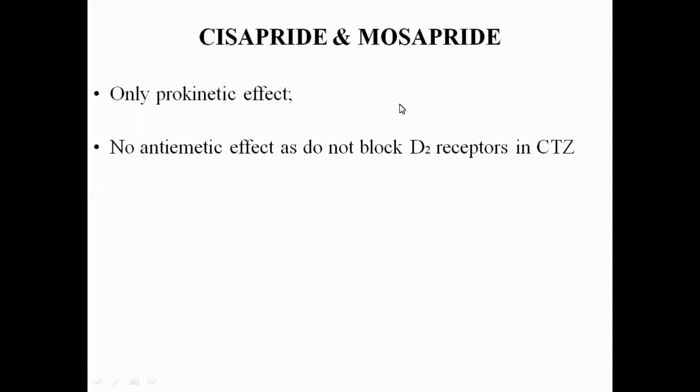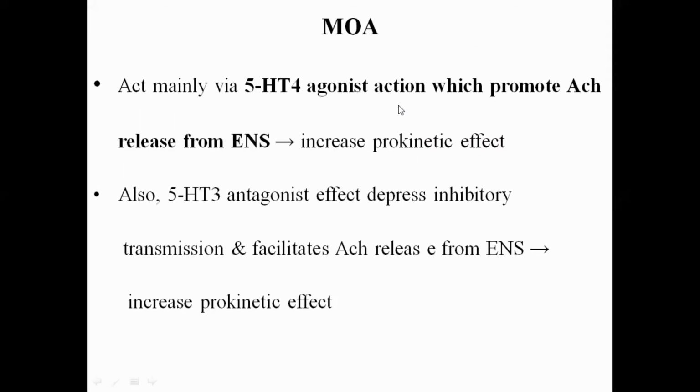Okay, should I continue? Okay. Yes, sir. Now the mechanism of action. As we have already discussed earlier, they show the agonist effect on the serotonin 4 receptor, which promotes the release of acetylcholine. The acetylcholine will act on the muscarinic receptor present in the smooth muscles of the GIT, which leads to an increase in the prokinetic effect. So when the prokinetic effect is there, what will happen? That speeds up the gastric emptying and increases the lower esophageal sphincter tone. Further, what will happen, you know better, no?